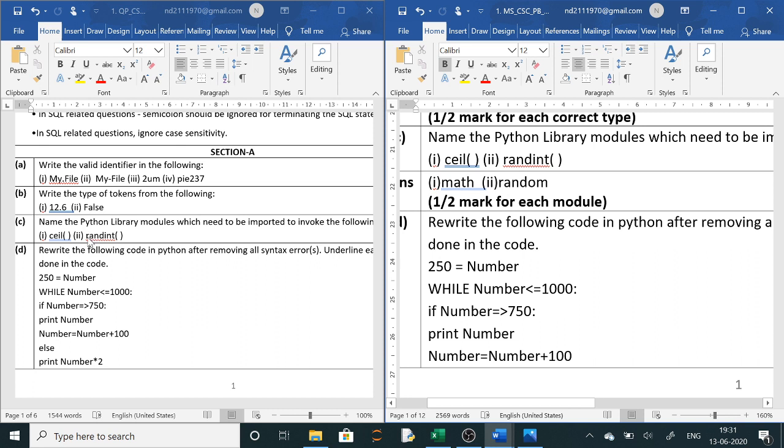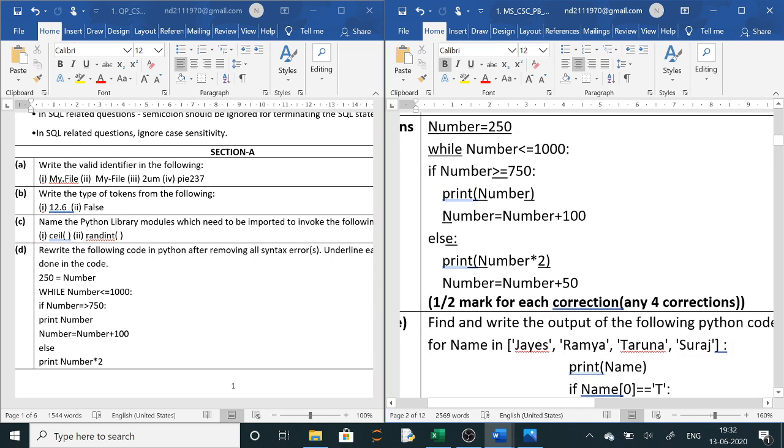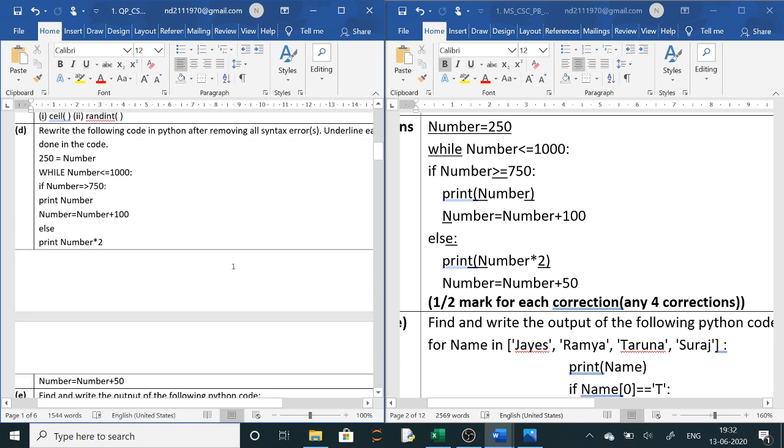Now next question is, rewrite the following code. Here you can see the wrong code and we will make the corrections and underline the corrections made. In this code, what are the mistakes? Normally the variable identifiers are on the left side and the constant values or the expressions are on the right side. So the first mistake: number equals to 250. 250 equals to number is wrong. Second one, while will be in small letter. Third one, while number less than equals to 50, yes, correct.